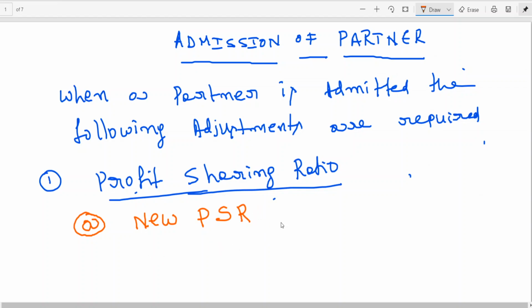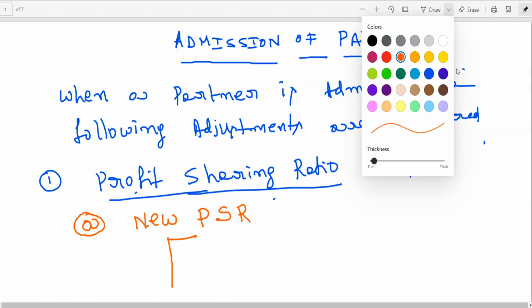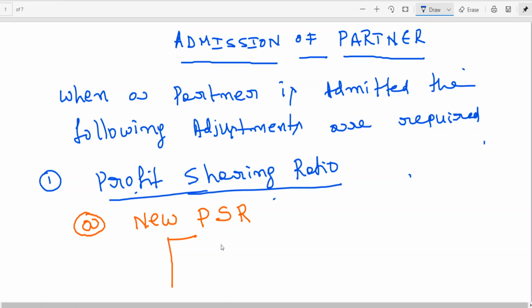You should understand when we need the new profit sharing ratio. A new profit sharing ratio is needed when raised goodwill is written off.